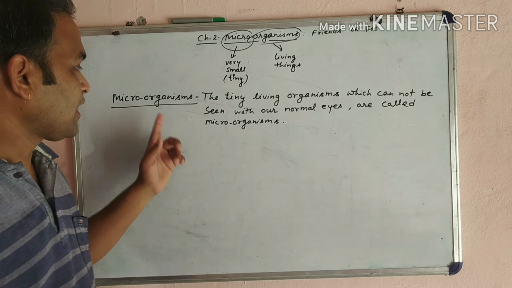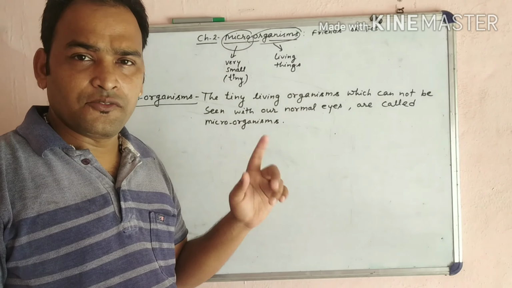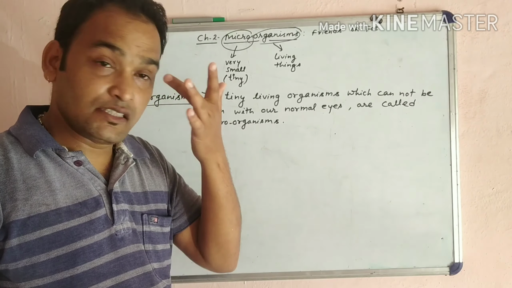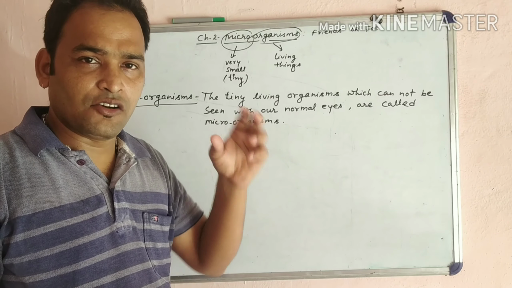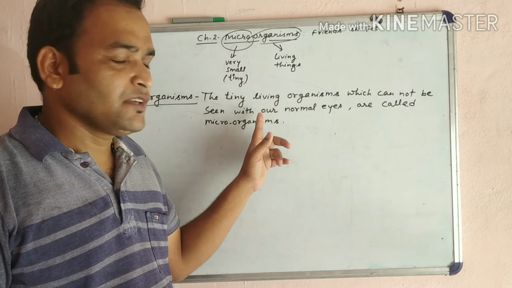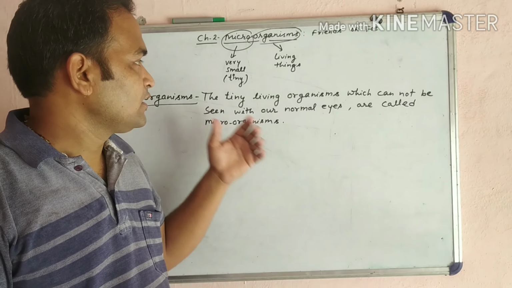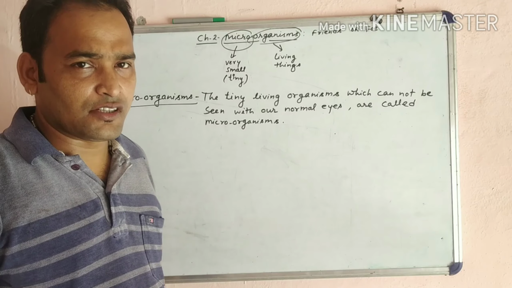So is it clear? Microorganisms are the tiny living organisms which we cannot see with our normal eyes, that means unaided eyes, without adding any glass. So they are called microorganisms, meaning very small living organisms.